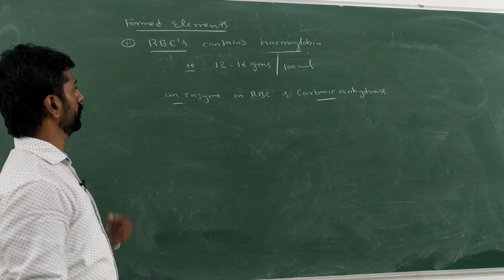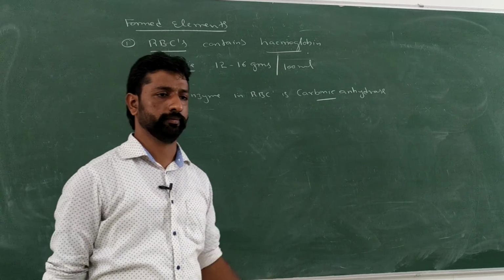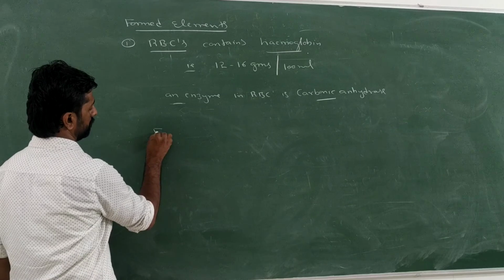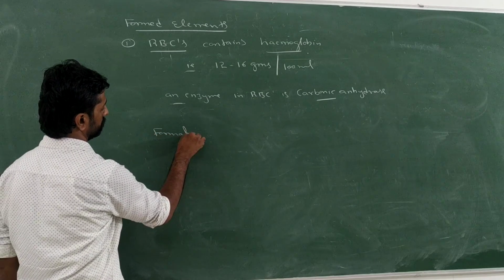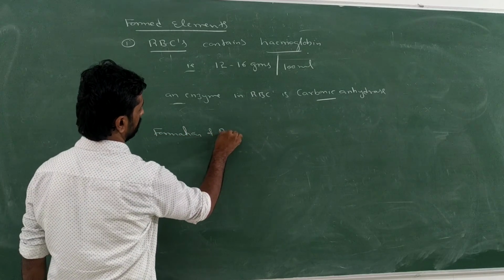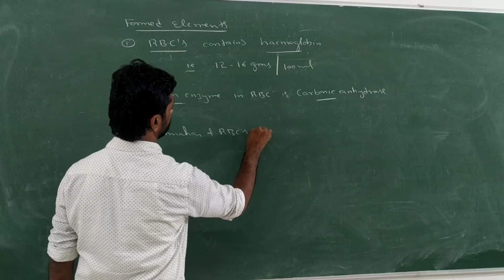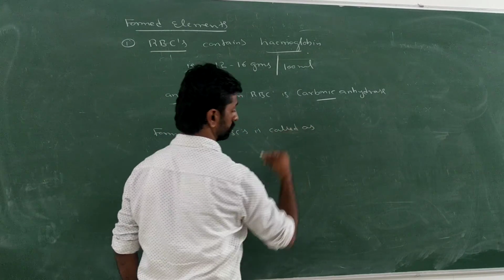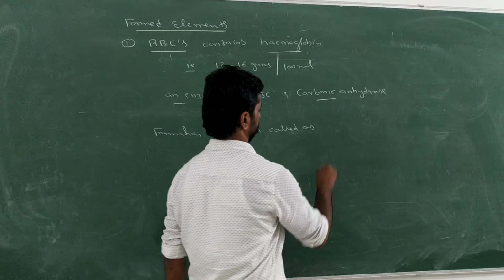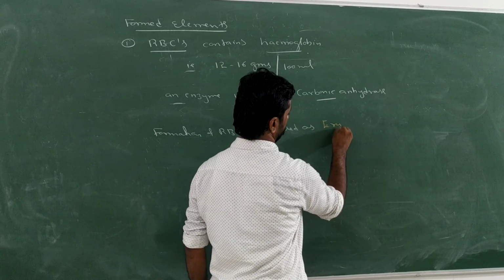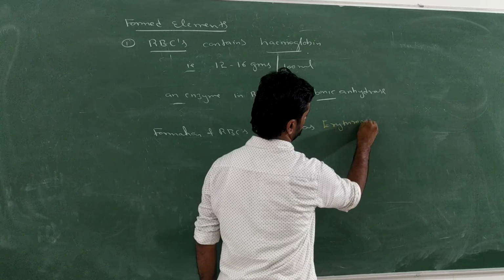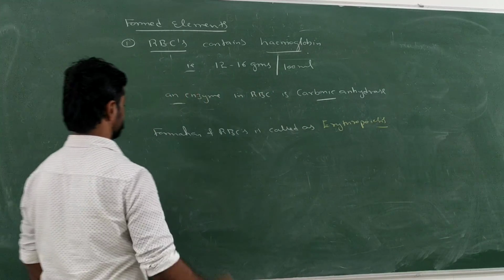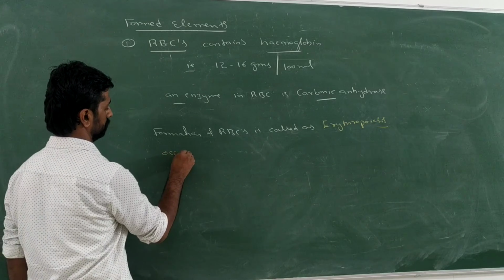Then where does RBC formation take place? Right, bone marrow. The process of formation of RBCs is called erythropoiesis, which occurs in bone marrow.